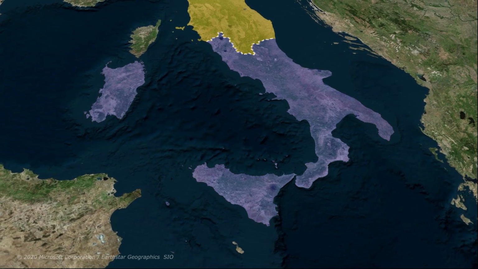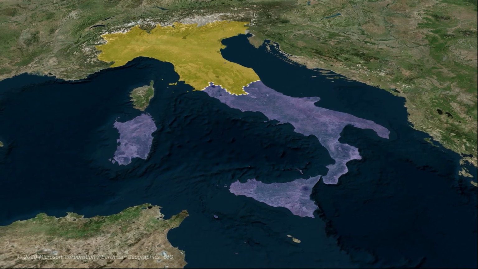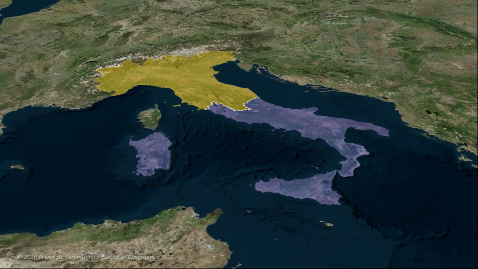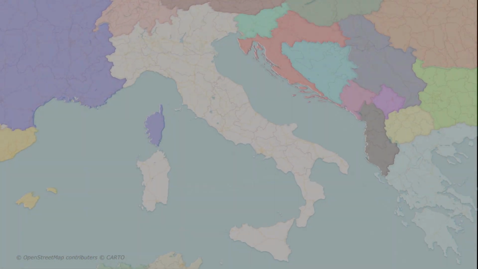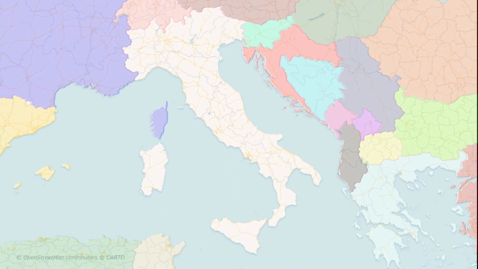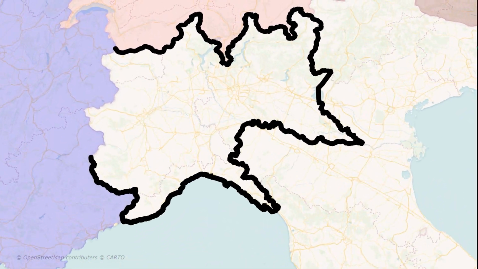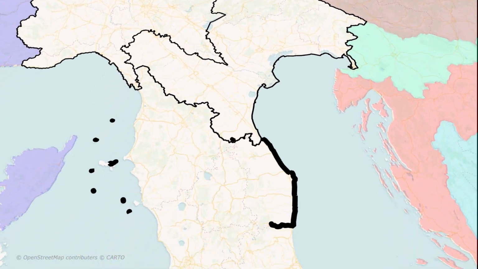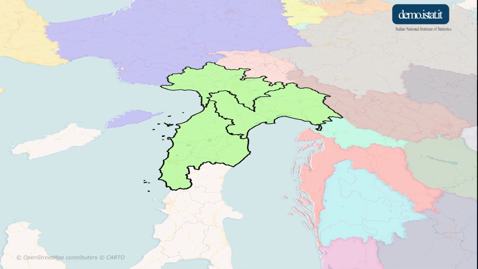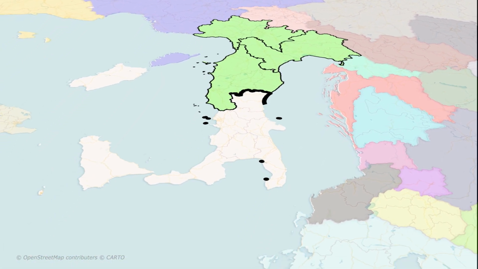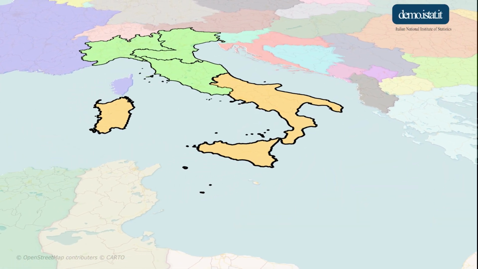The 1946 referendum is only one of many examples of the deep divisions between North Italy and South Italy, the latter often nicknamed the Mezzogiorno. If we use the boundaries as defined by the Italian National Institute of Statistics, then we can see that the areas defined by the government as Northwest Italy, Northeast Italy, and Central Italy together have 39.2 million people, whereas the areas defined as South Italy and Insular Italy have only 20 million.